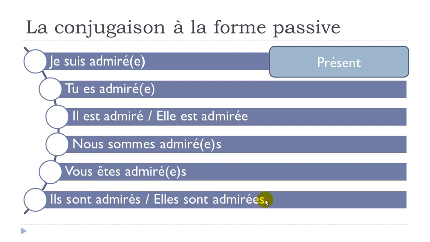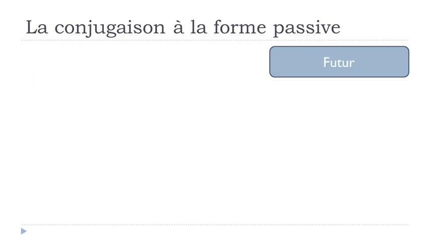Okay, but then keep in mind that because we constructed with être here, then we should put the feminine here if the subject is feminine, the plural here if the subject is masculine plural, and then the feminine plural here if the subject is feminine plural. Okay, so it will be the same for all the tenses. So I won't repeat that after. And then keep in mind that être, so the verb, will be the only thing that will change in these structures. All right, so let's see now le futur.